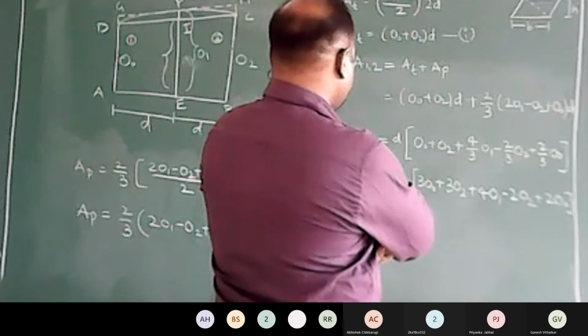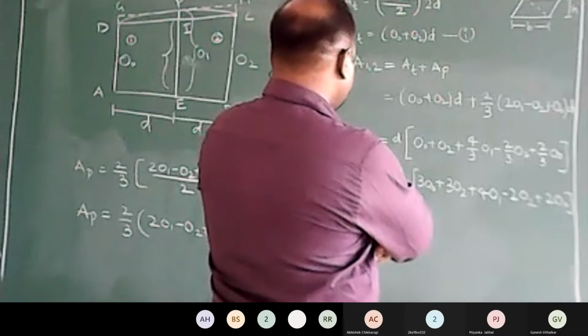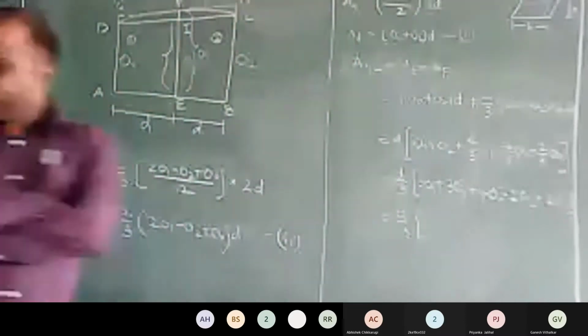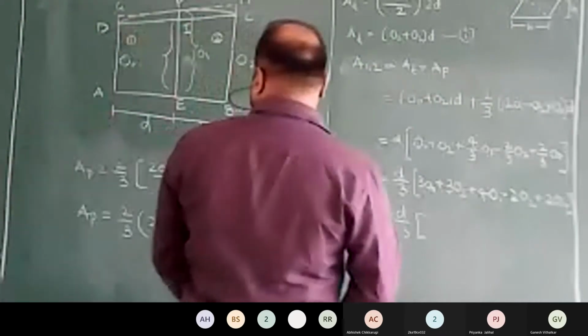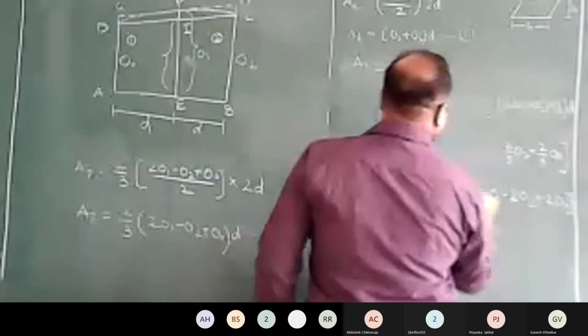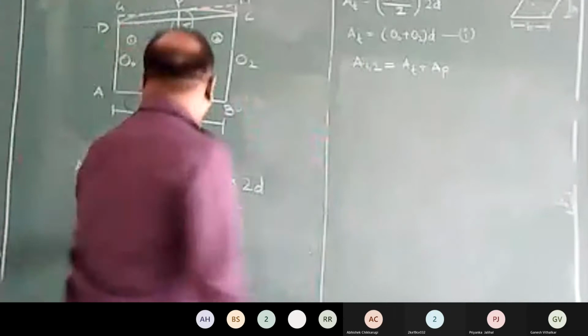So 5 times of O0, 1 time of O2. I think we're wrong somewhere. Area of segment DFC is 2/3 times of... I think it's better we calculate the area of this parallelogram once again. Please give me a minute. I'll erase this portion again. I don't know if I have made any mistakes here in the area of the parabolic portion. Just give me a minute.